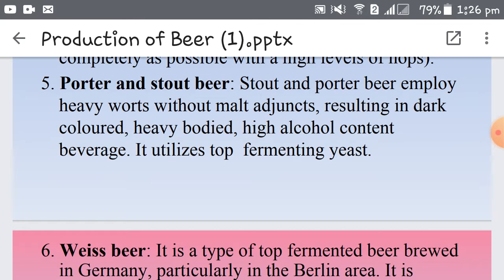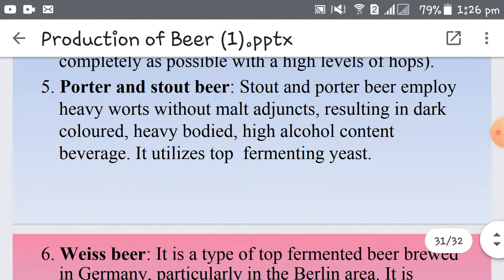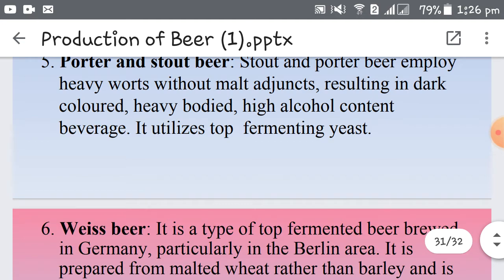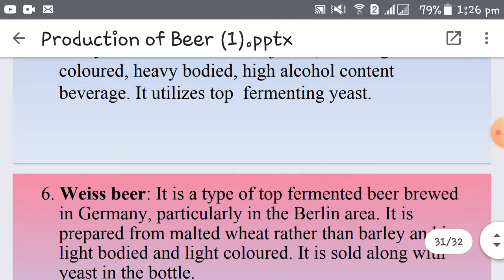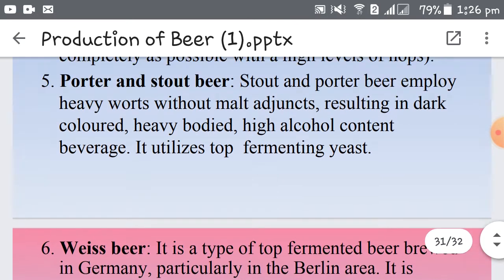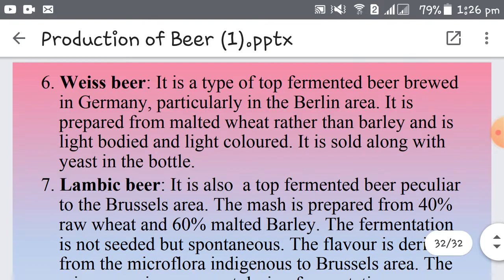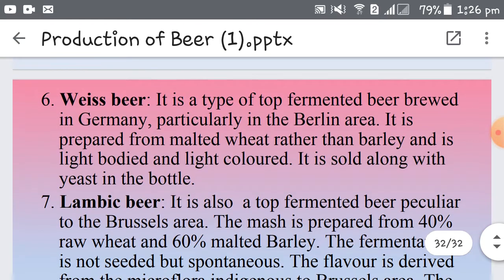But porter and stout beers are those which employ heavy wort. They do not contain malt adjuncts, and hence the product is dark colored and heavy bodied, containing high alcohol content. So both porter and stout employ heavy wort without any malt adjuncts. That is why the color is very dark, the body of the beer is very heavy, the alcohol content is also very high, and here we use top fermenting yeast. So it's not a bottom fermented beer, it's a top fermented beer.